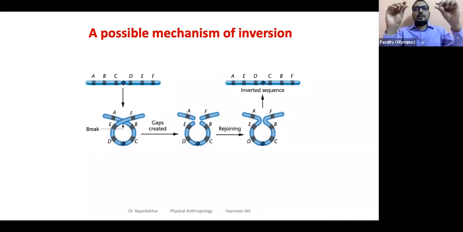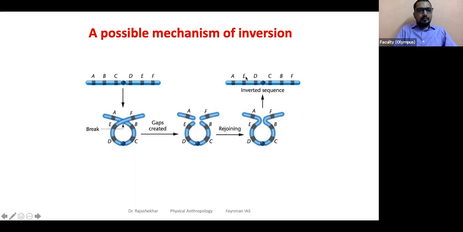So you take A, B, C, D, E, and you make a loop of that. So it actually turns by 180 degrees, make a cut, and then rejoin. So basically the idea is to revert the sequence from BCDE to EDCB. So it was like this, BCDE. Now the result is this. This got flipped.